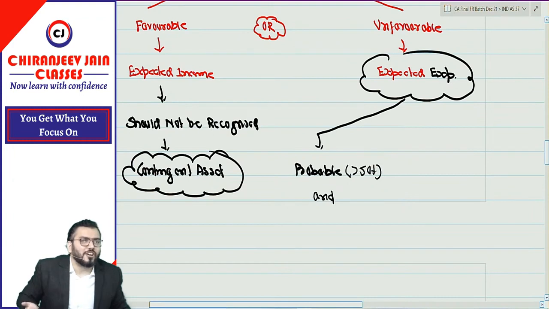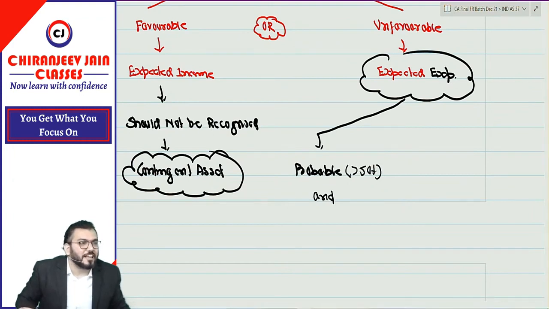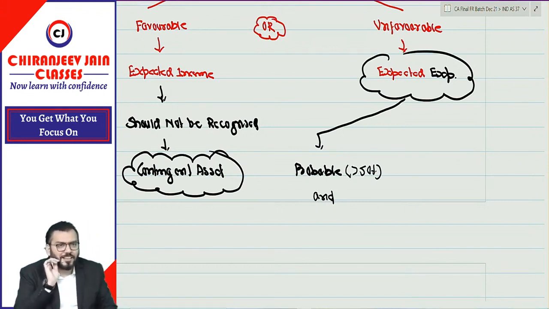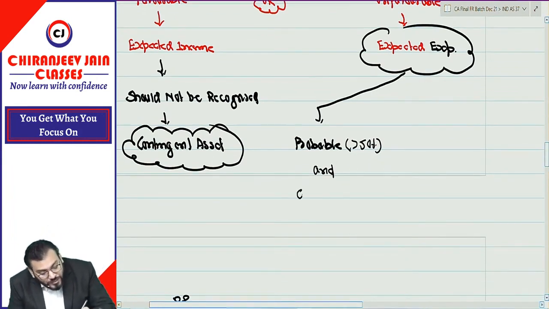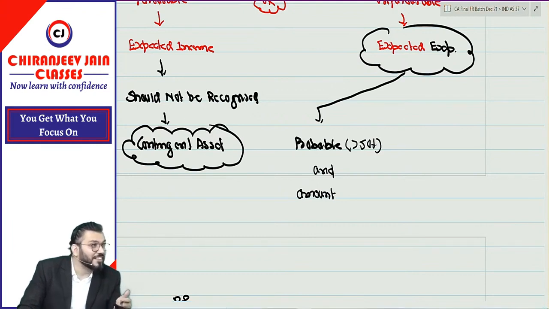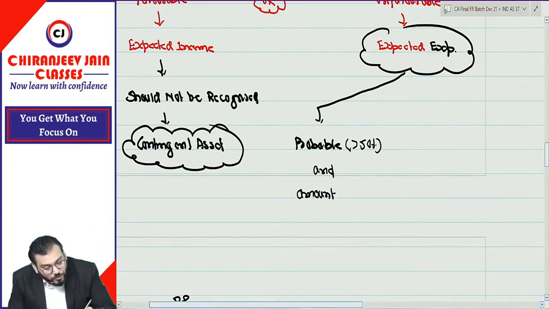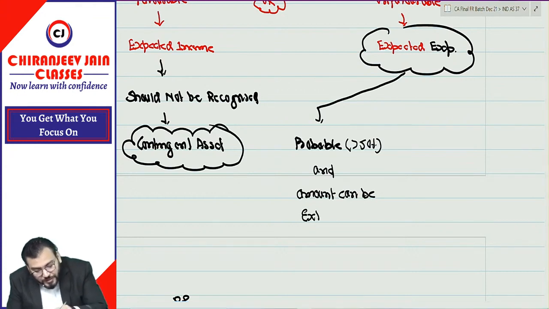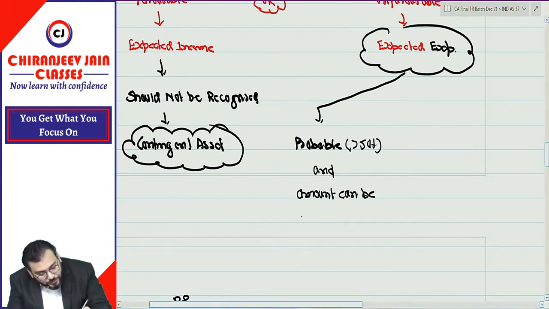If the amount cannot be estimated, we cannot pass a journal entry, which means we cannot recognize a provision. So the amount requires fair estimation. How to estimate, we will discuss, nothing to worry about, correct? It must be probable and the amount can be estimated. If the amount cannot be reliably estimated, even though it is probable, we will not recognize a provision. Are you getting me? Yes, sir. So the amount can be estimated, correct? Yes, sir.